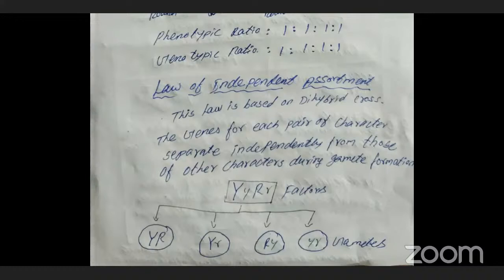Here, independent assortment. What is the meaning of independent? Independent means not depending on anything. Freedom; independent means freedom, does not depend on anything. That is called independent. Here, the genes for each pair of characters separate independently from those of other characters during gamete formation.